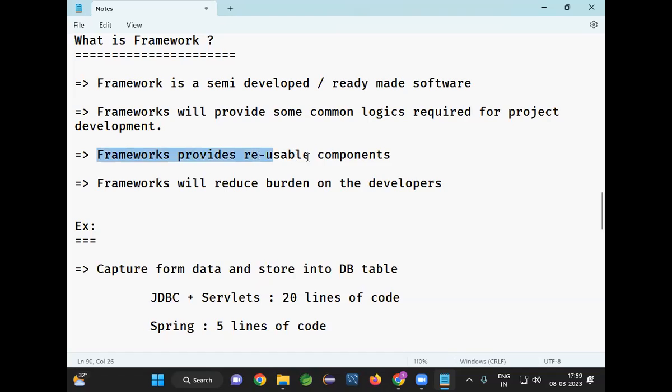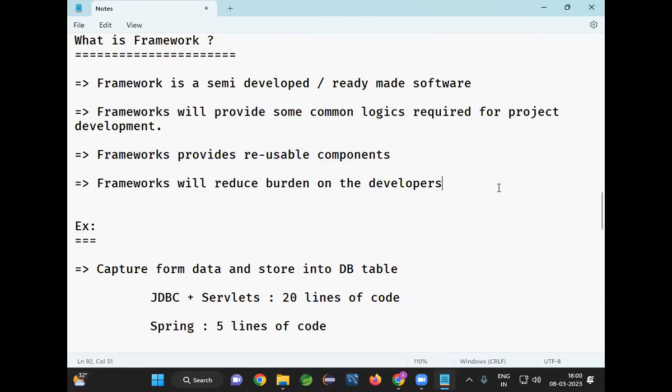These frameworks are going to provide reusable components. What is the meaning of reusable component? Everybody can use that. So Spring is not only for me. Spring is global. Everybody can use the Spring framework. In the Spring framework, some classes will be available. A framework is nothing but a set of classes and interfaces.